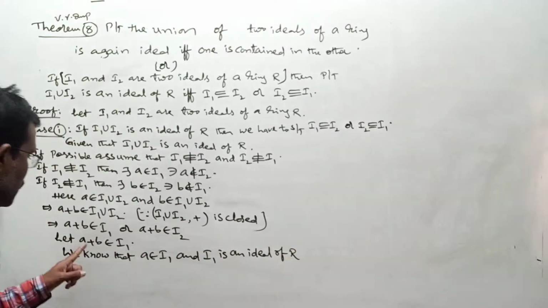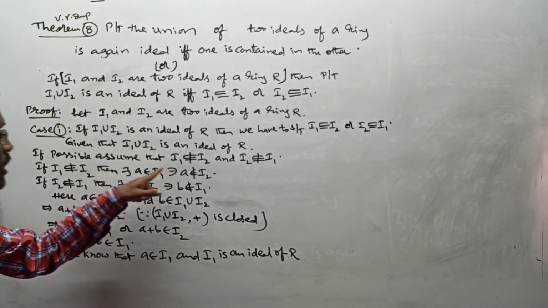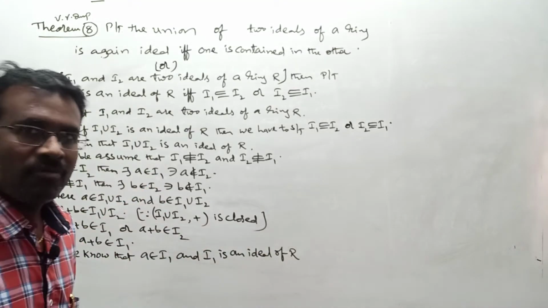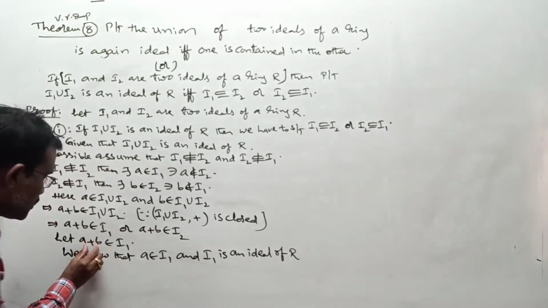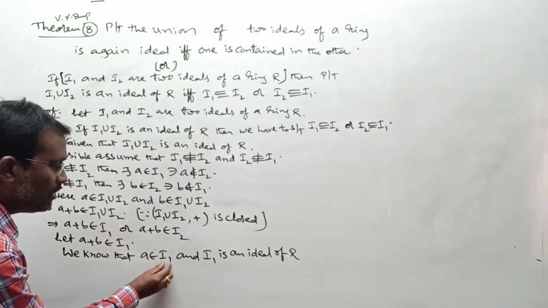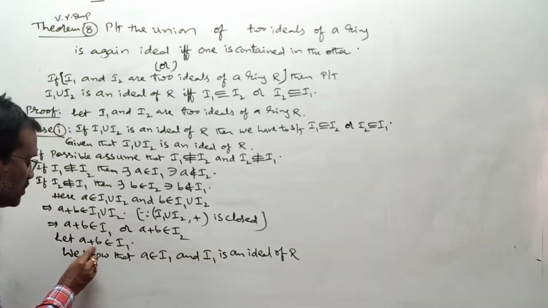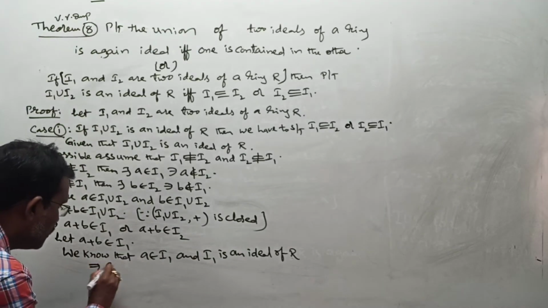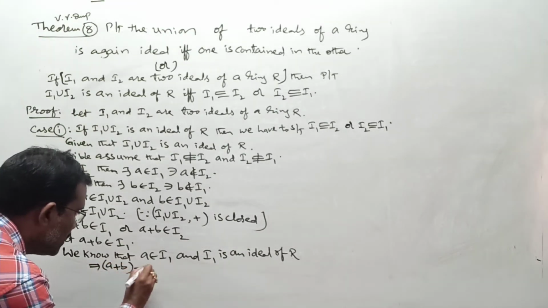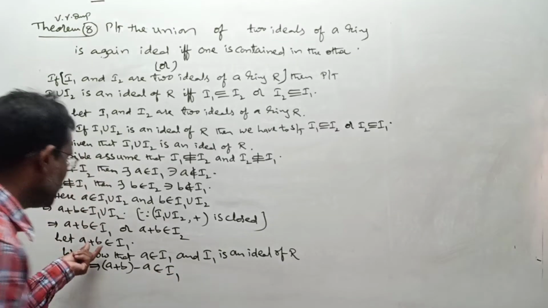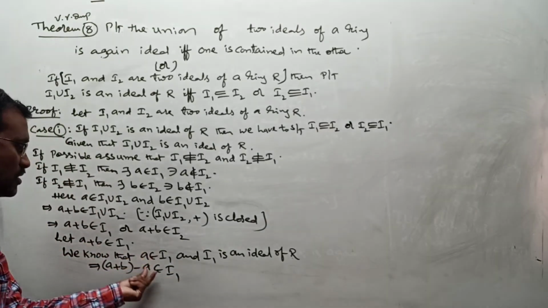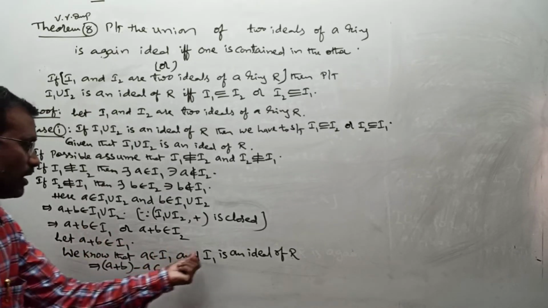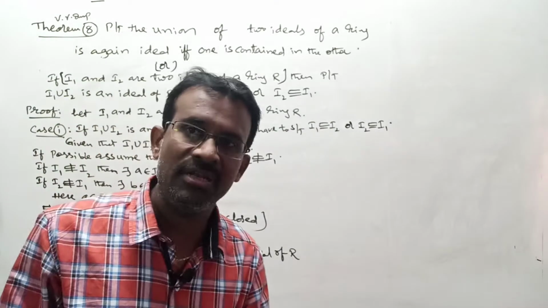Here A plus B belongs to I1, and already we know A belongs to I1 and I1 is an ideal of R. First point of ideal: if X belongs to I1, Y belongs to I1, and I1 is an ideal, is X minus Y in I1 or not? Here we get A plus B minus A belongs to I1. Let us take A plus B as X and A as Y, so X minus Y belongs to I1 whenever X and Y are individually elements of I1 and I1 is an ideal.